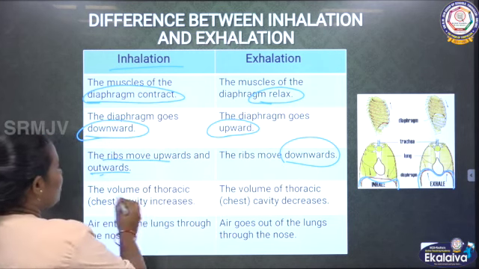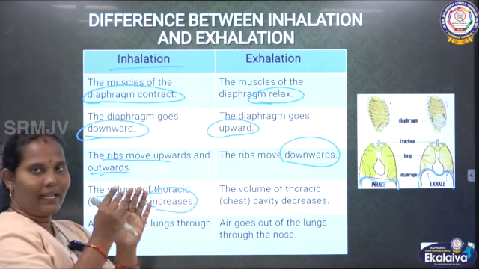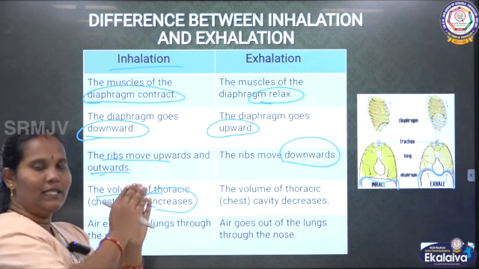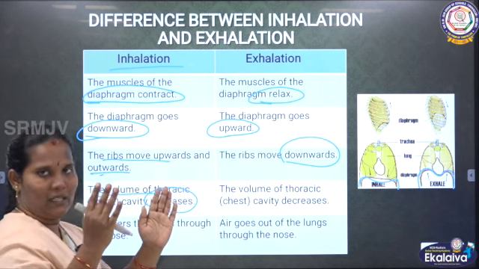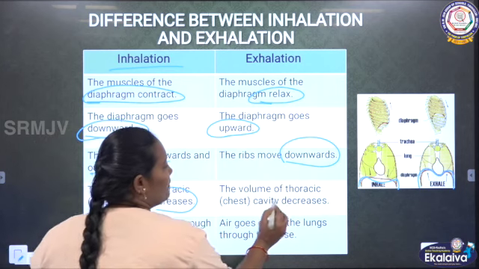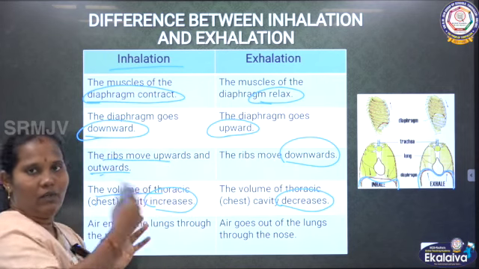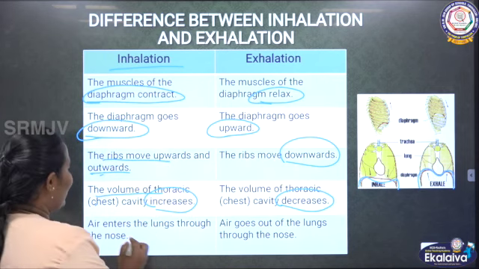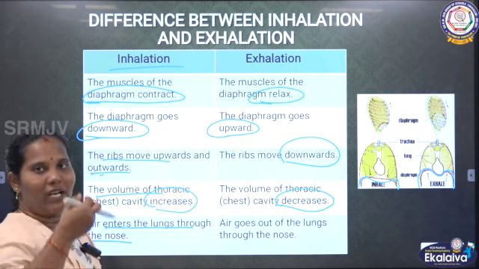Then the volume of the thoracic cavity, the chest cavity, increases while the air enters, so the thoracic cavity on all sides will increase. At the same time, during the exhalation process, the cavity decreases because it gives the pressure to send the air out. Next, air enters the lungs through the nose. Air enters through the nose when we inhale.